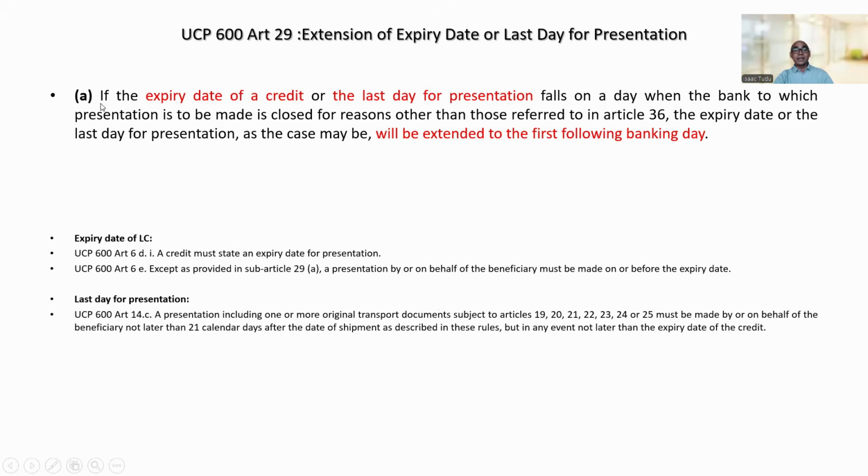It starts with the line, if the expiry date of a credit or the last day for presentation falls on a day when the bank to which presentation is to be made is closed. Now, which bank is it referring to? The bank to which presentation is to be made is closed, isn't it? UCP Article 6 says that a credit must state the bank with which it is available or whether it is available with any bank.